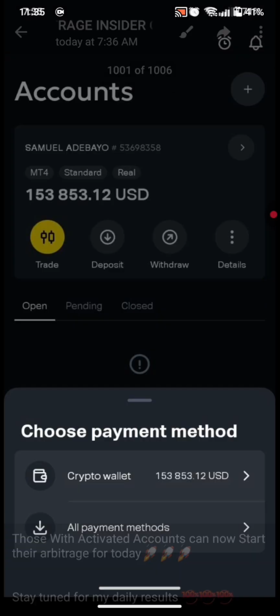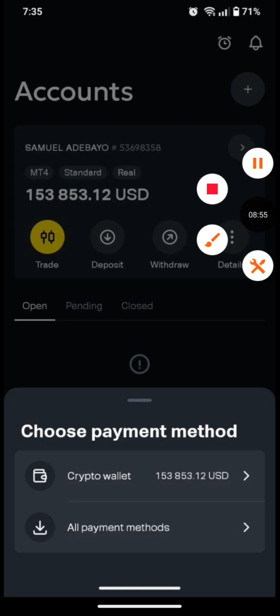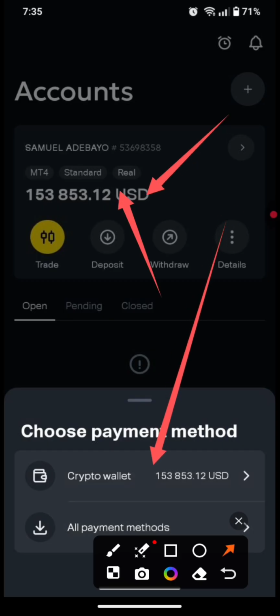You can see here, this was immediately after I made my deposit, I sent this to the group so that everyone with activated accounts can get started. Once you make your deposit, it will appear on your balance and automatically show on your crypto wallet. That is what makes the difference between a normal account and an activated account.